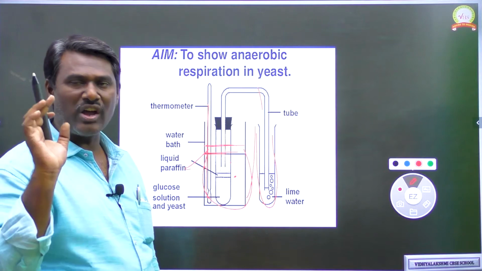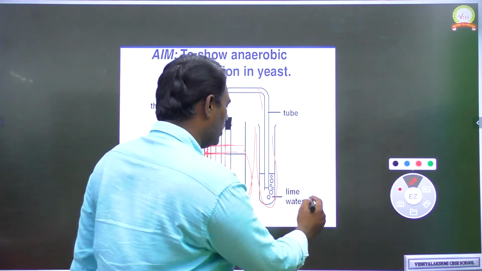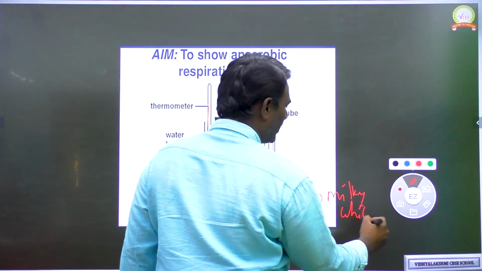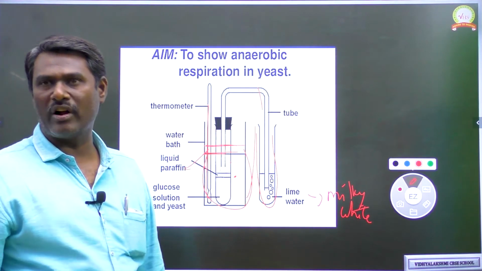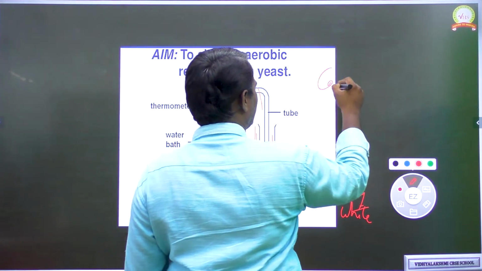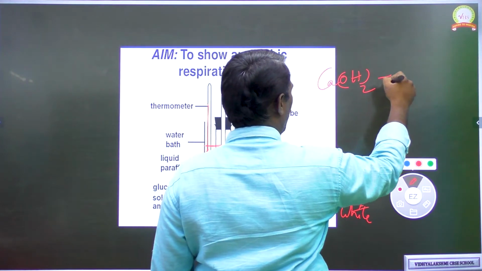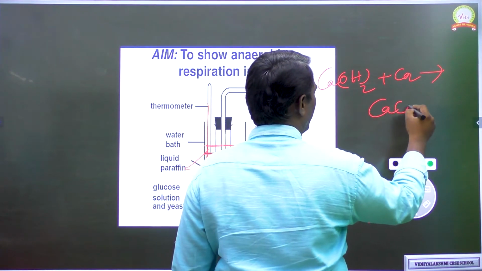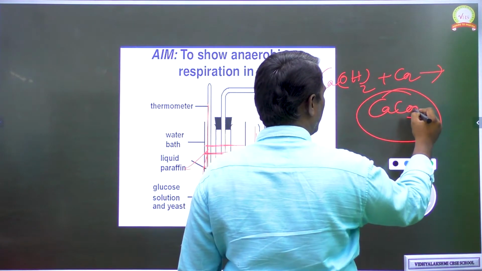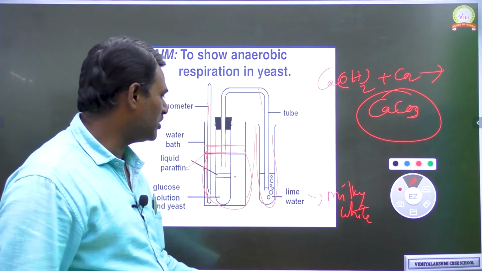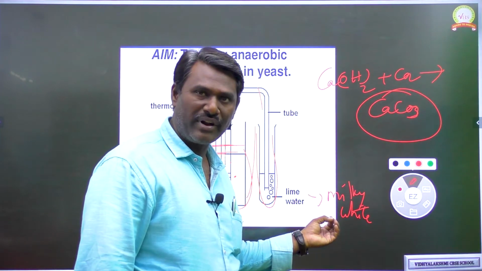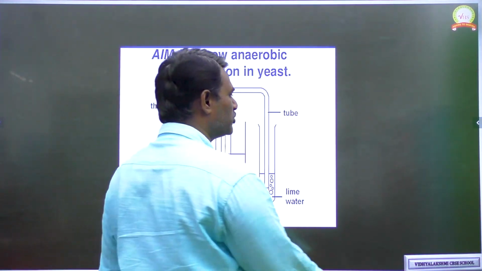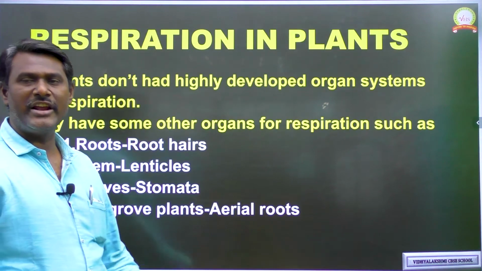So the observation here is, we observe that lime water is changed into milky white. Lime water is changed into milky white. And just now I explained the principle involved in this. Okay. So lime water is Ca(OH)2. When lime water is combined with carbon dioxide which is released by the yeast, it forms calcium carbonate. So this formation of calcium carbonate is observed by the conversion of lime water into milky white. So this is the activity related to anaerobic respiration of glucose by the yeast.